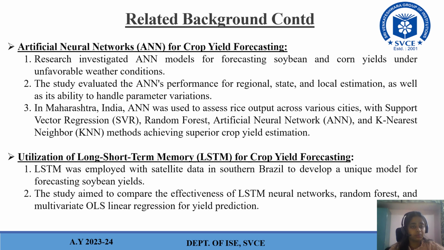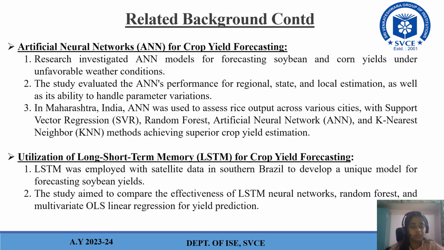Moving on to the next one, that is utilization of long short-term memory, that is LSTM, for crop yield forecasting. LSTM was employed with satellite data in southern Brazil to develop a unique model for forecasting soybean yields.